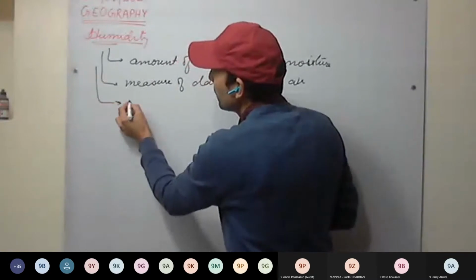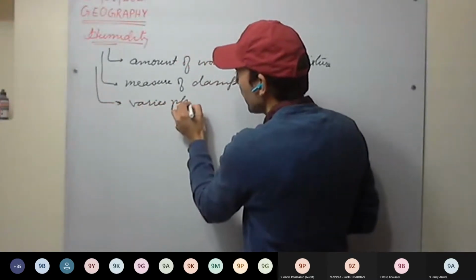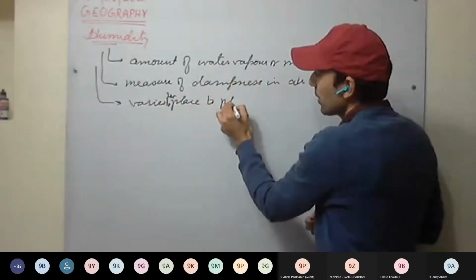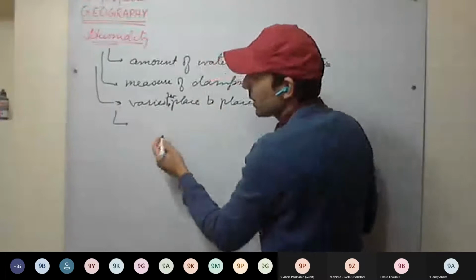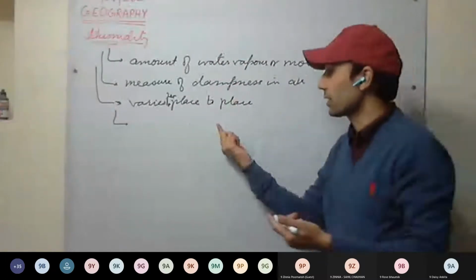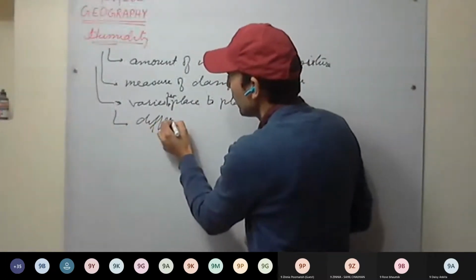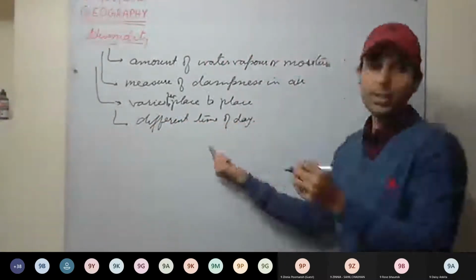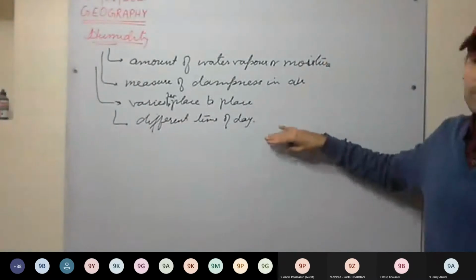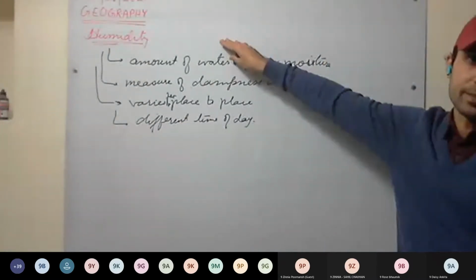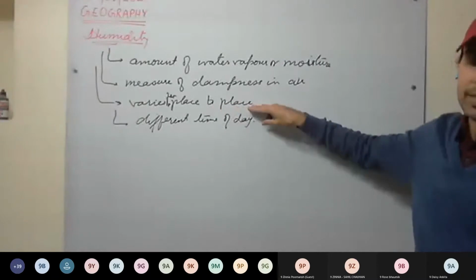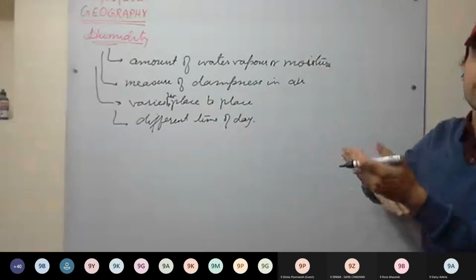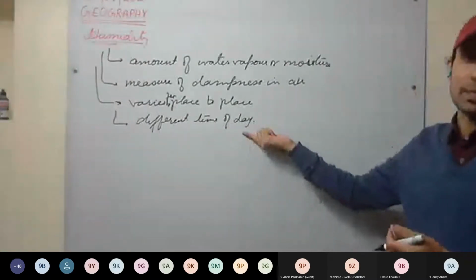Humidity varies from place to place as well. It varies during the day, that is, at different times of the day. So for example, in the equatorial region, during morning time, humidity is high. Humidity varies from place to place, and from time to time of the day: morning, afternoon, evening. It keeps on varying.